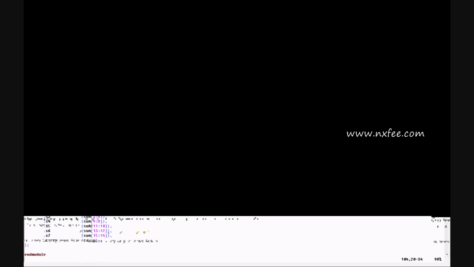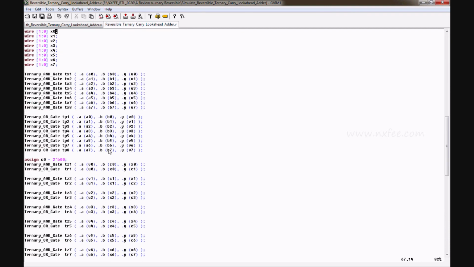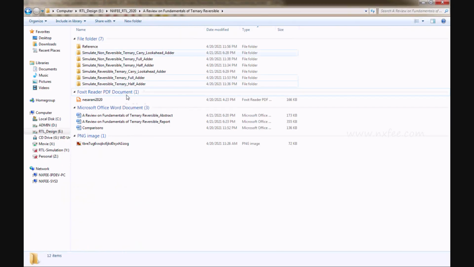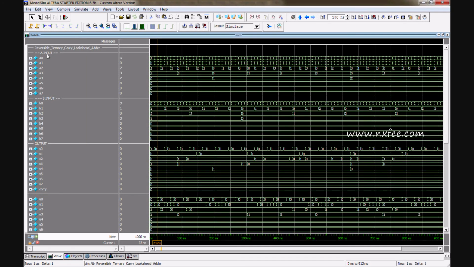This is a test bench, and this is the top module code. We can't show the inner modules of the code for security reasons, and we have all the codes, half adders and full adders, non-reversible and reversible ternary half adders and full adders separately. You can verify the simulation report for reversible ternary logic.